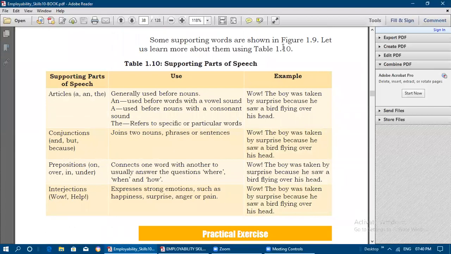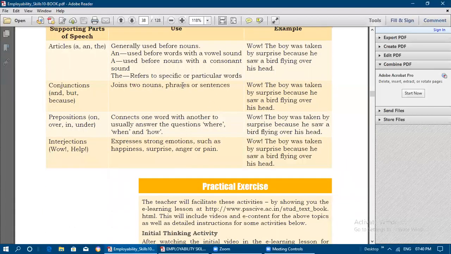Some supporting words are shown here in the figure. First, articles: a, an and the. An is used before words with a vowel sound, that is a, e, i, o, u sounds. A is used before nouns with a consonant sound.